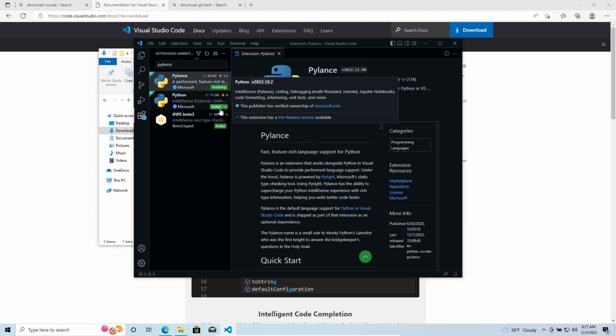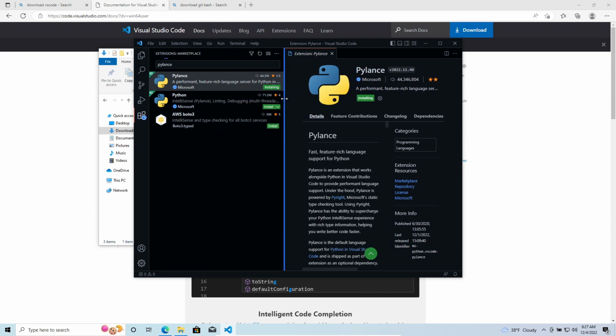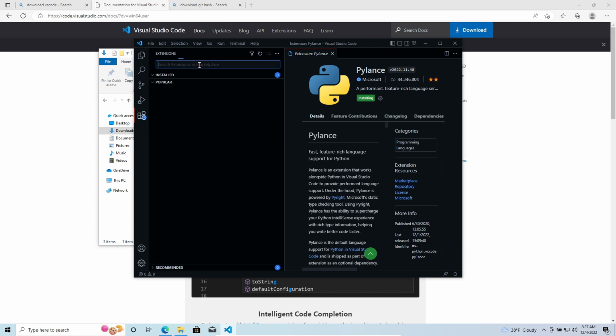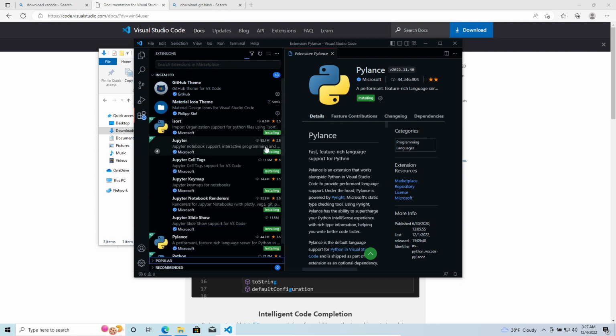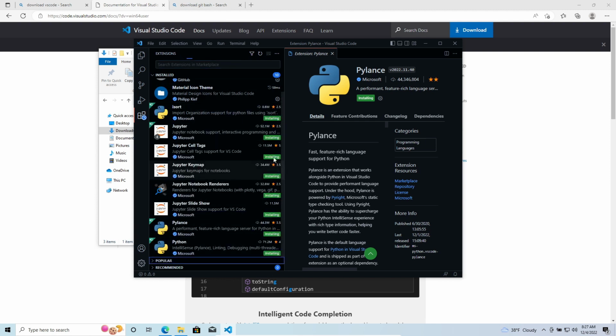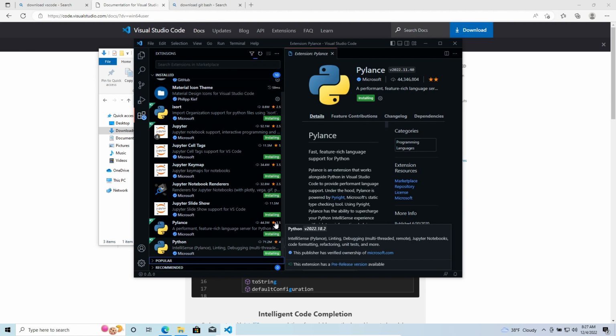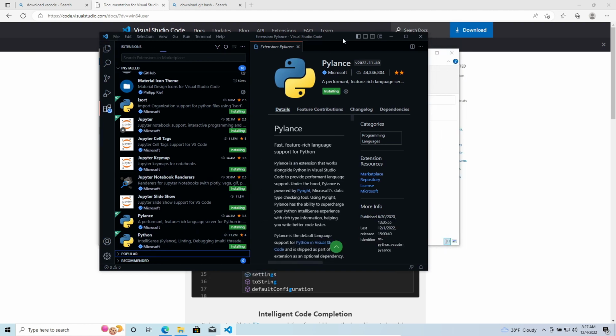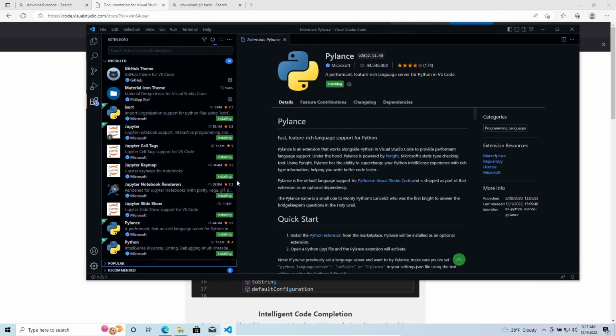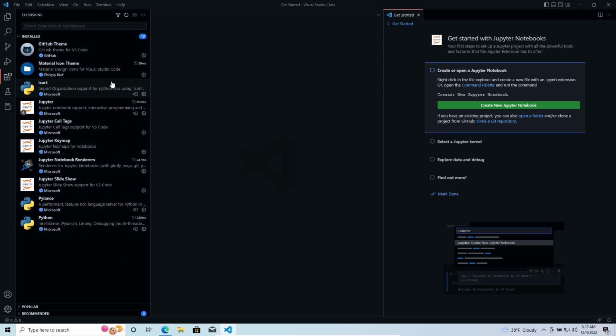We need to also install Pylance. It will automatically install all of the Python extensions necessary for development. As you can see, there are some isort, Jupyter extensions, an actual Python extension, and much more. Now I'm gonna skip it until it's installed.